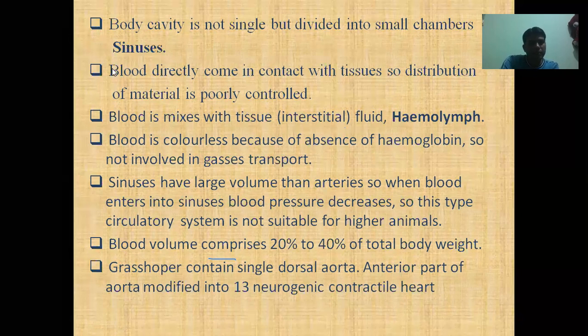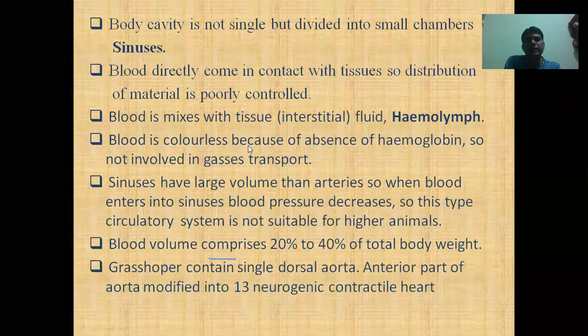If blood enters into the tissues directly, there is no control of distribution of material between the blood and the tissues. And when blood enters into the tissues, the body tissues or interstitial tissues mix with the blood. That mixture of the blood in the body cavity is known as hemolymph. Heme, as you know, we use the term heme for blood, and lymph is clean water or body water.